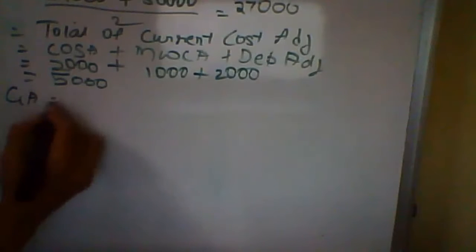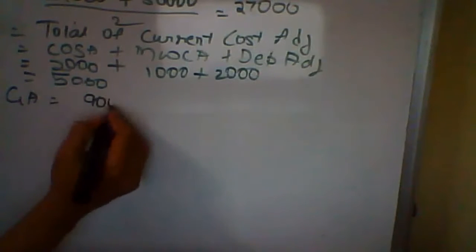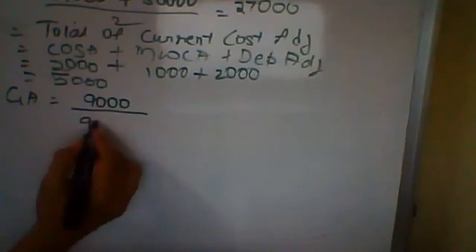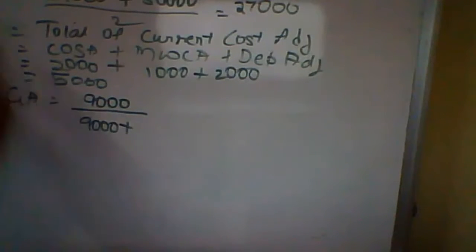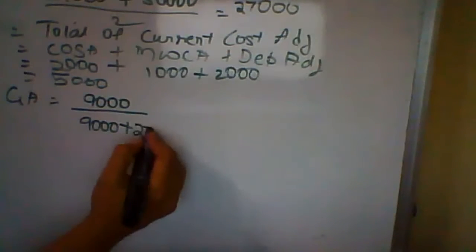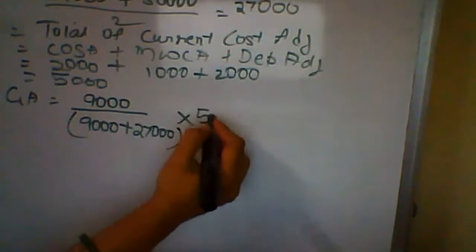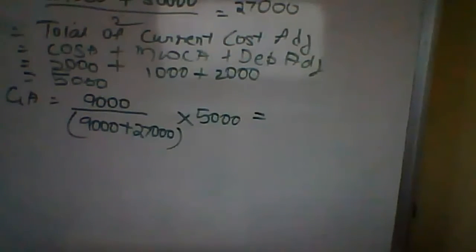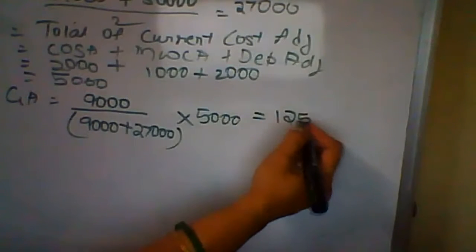So now you will apply gearing adjustment. Borrowings, we have seen, is coming to 9,000, divided by borrowing 9,000 plus S, which is coming as 27,000, into 5,000. That gives 1250.